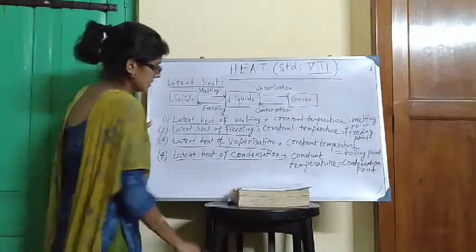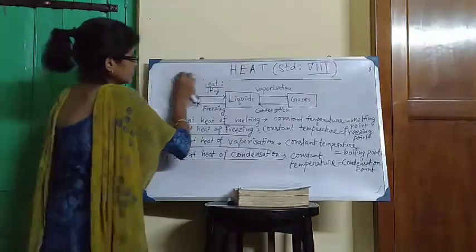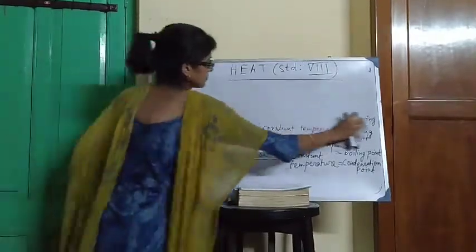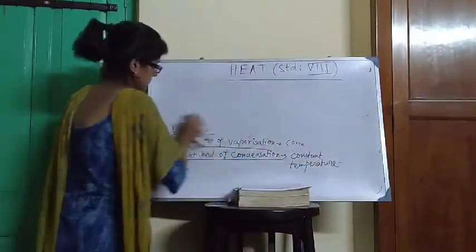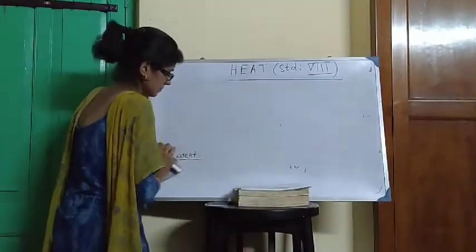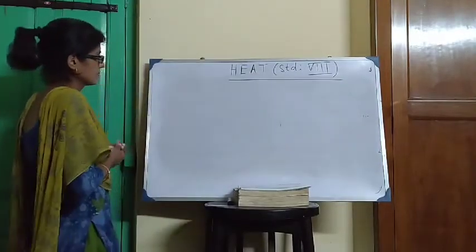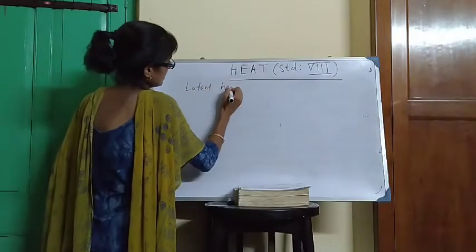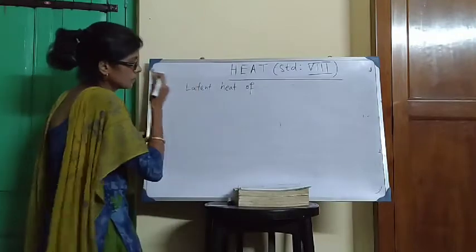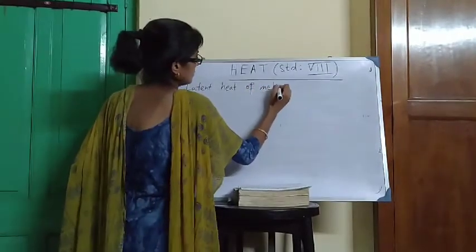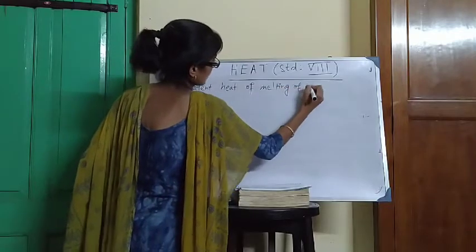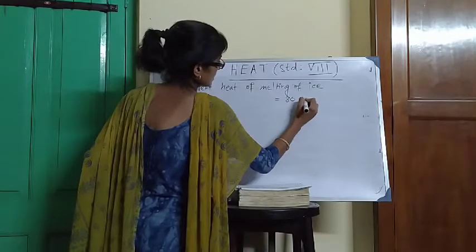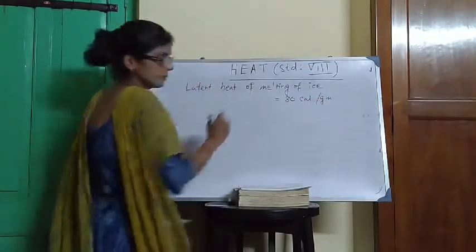Okay. Next, two pieces of information you should know. Latent heat of melting of ice is equal to 80 calorie per gram.